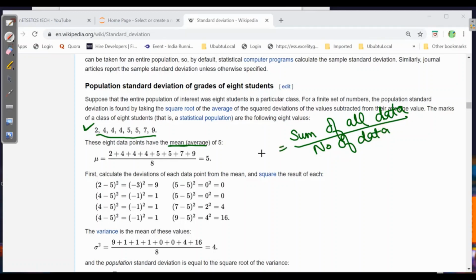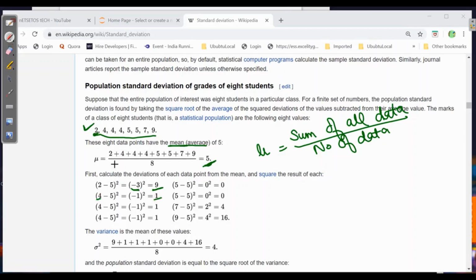And the mean we usually denote by mu. So when we calculate this, the number of data is 1, 2, 3, 4, 5, 6, 7, 8. So we will sum up all the data and divide it by 8. It will come out to be 5. Now we have to compare each data point with the mean, to see how much it is deviating from the mean. So here we take 2 minus 5, that is minus 3, and we square it, so we get 9. Similarly, for 4: 4 minus 5 is minus 1, and the square is 1.